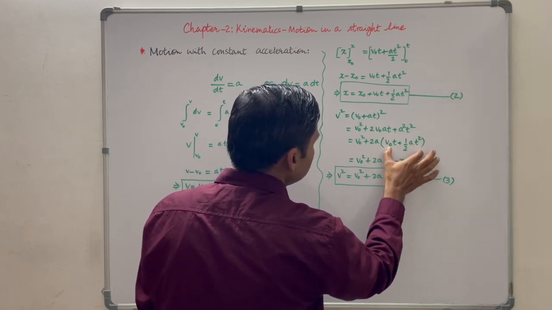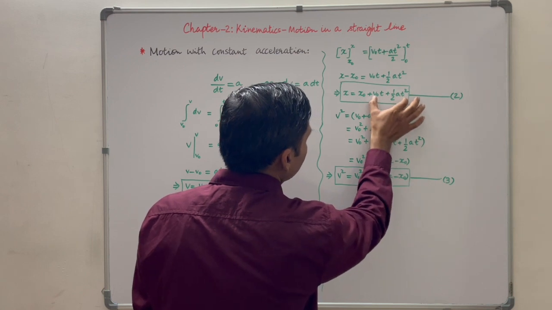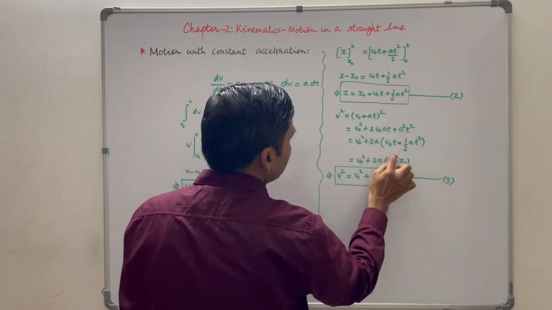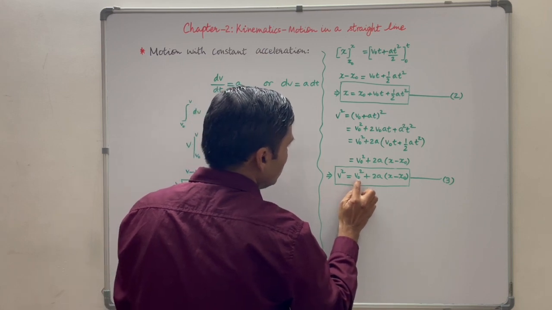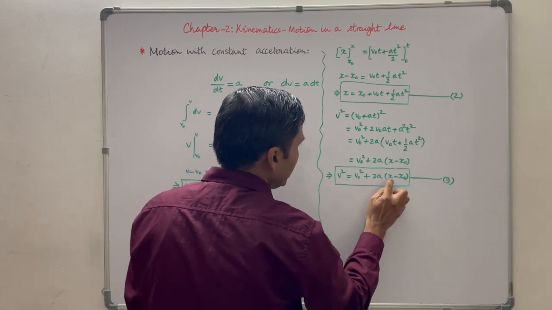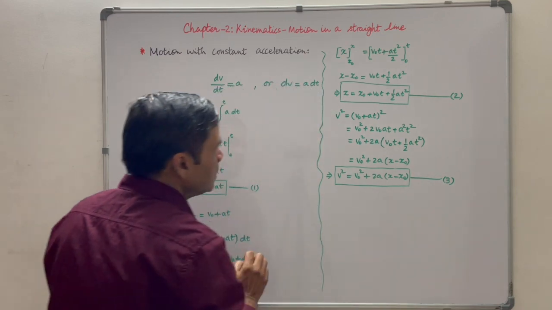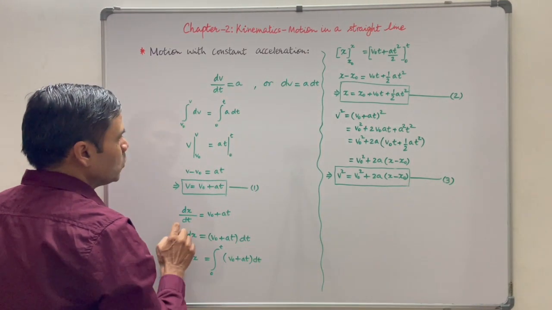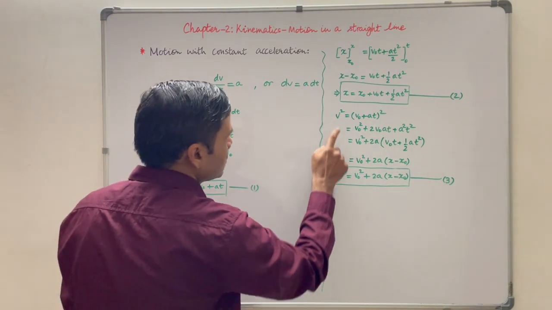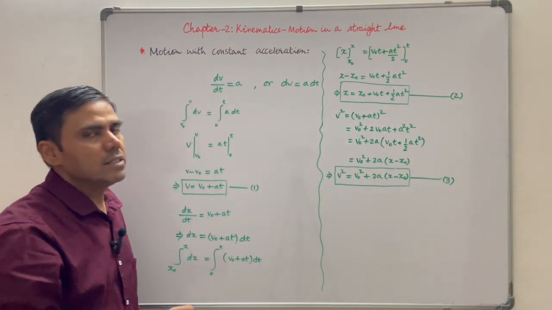Now replace v0t plus half at square as x minus x0. So we get this equation, v square equal to v0 square plus 2a(x minus x0). This is the third equation of motion in a straight line. You need to keep in mind these three equations of motion in a straight line.